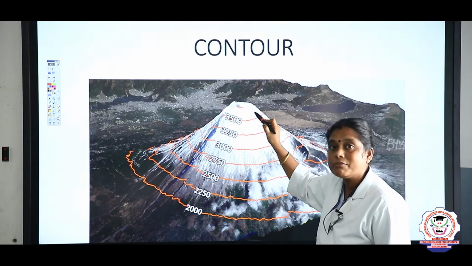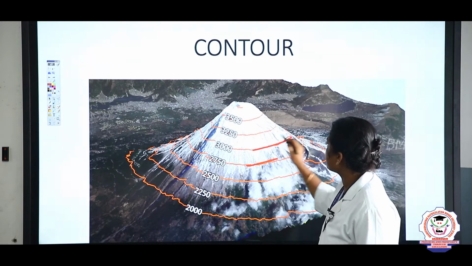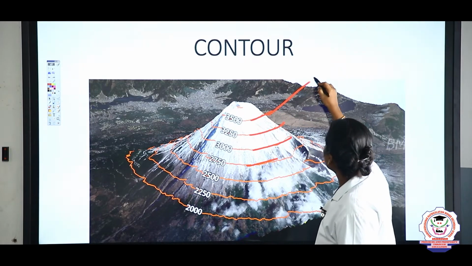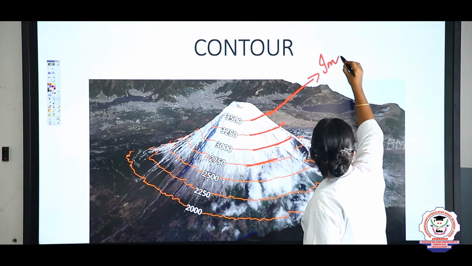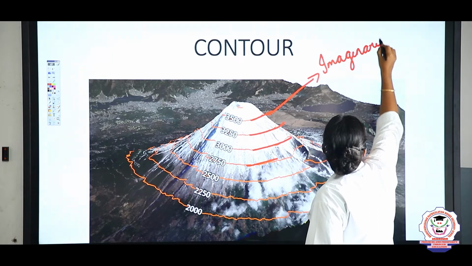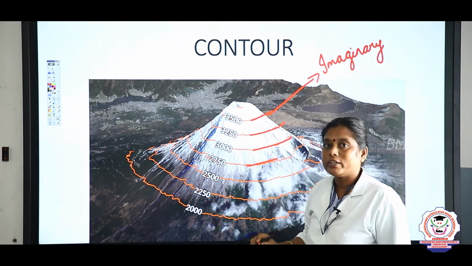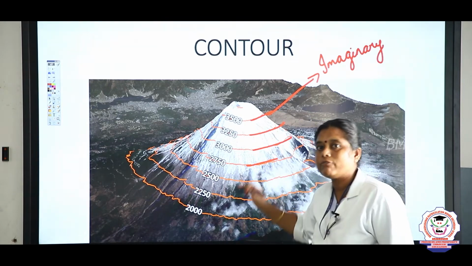Yes, 3,500 feet. And here are the lines, children. These lines are known as imaginary lines, and these imaginary lines are known as the contour lines, and these lines show the elevation or height from the sea level.